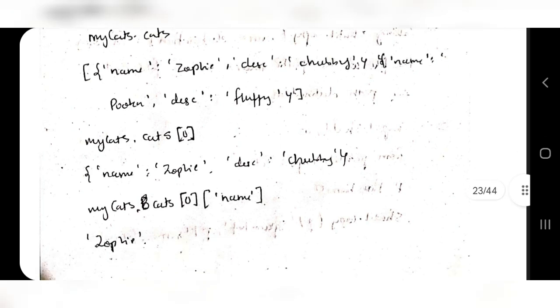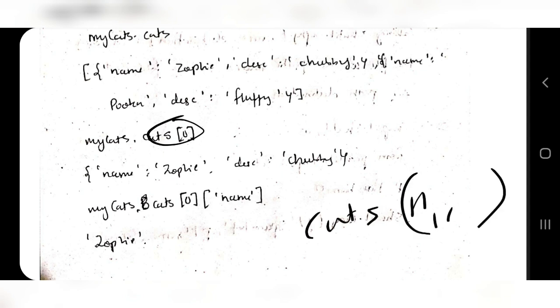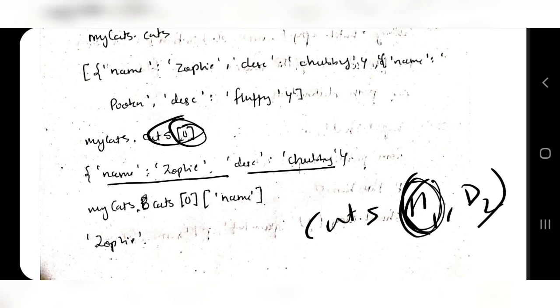If I print like mycats.cats of 0, so as I told earlier, what does cats contain? 2 dictionary items D1 and D2. So if I print 0, 0 means D1 should be printed, that is nothing but name Zophie and description Chubby. And if I go deeper, like cats of 0 and name, then only what is inside that name will be printed, which is Zophie.